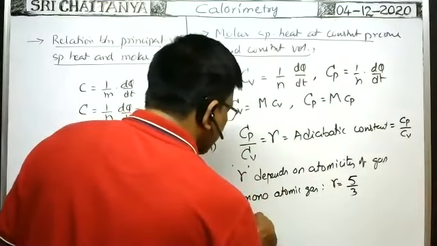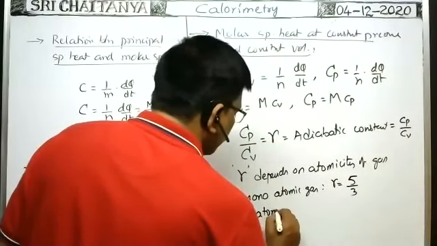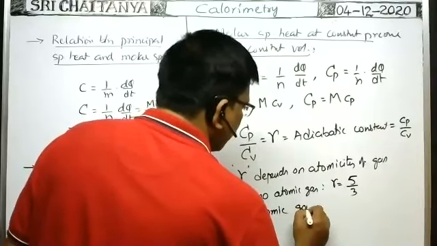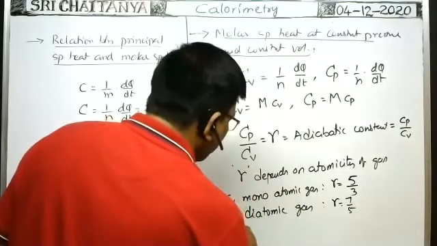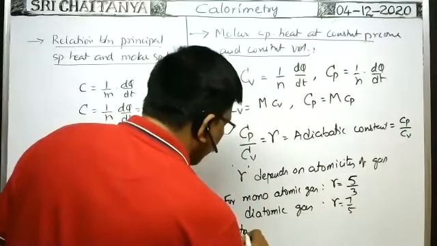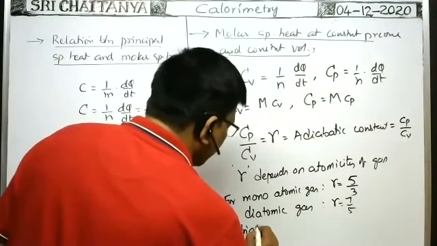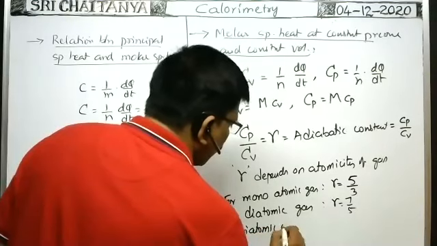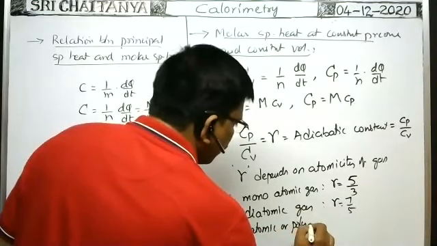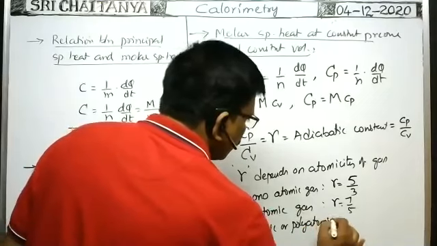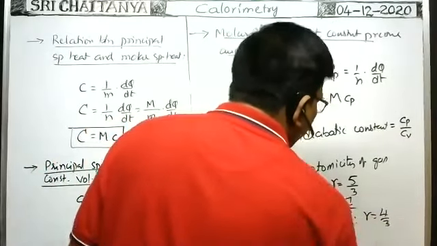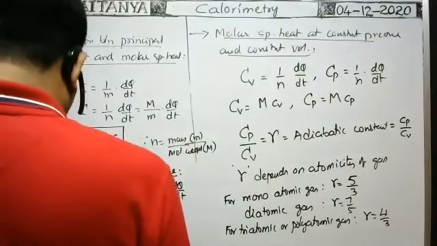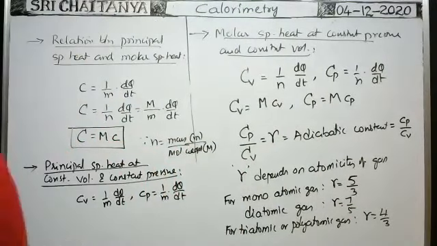For diatomic gas, the gamma value is equal to 7 by 5. For triatomic or polyatomic gas, the gamma value is equal to 4 by 3. These are the gamma values.